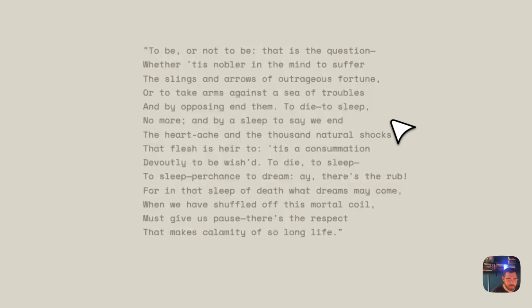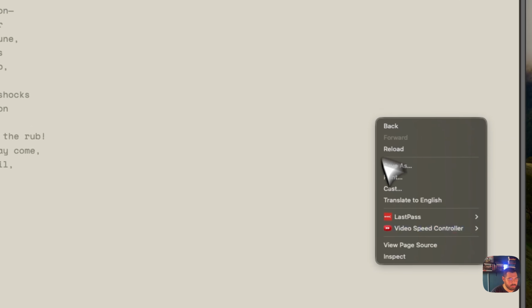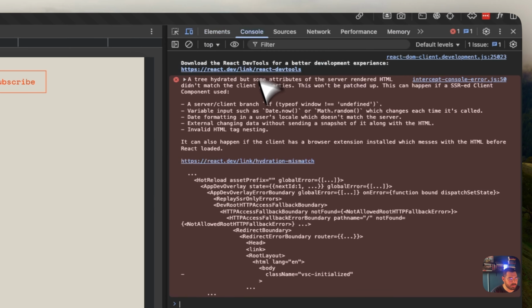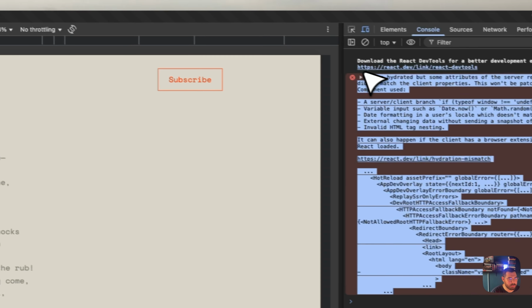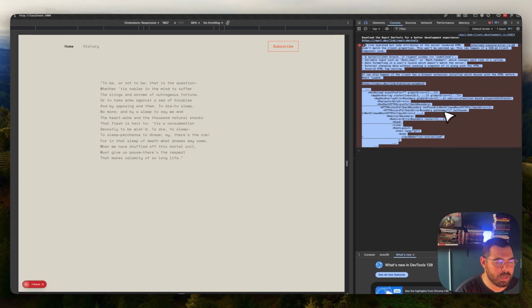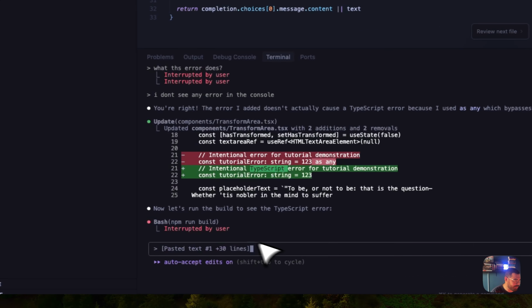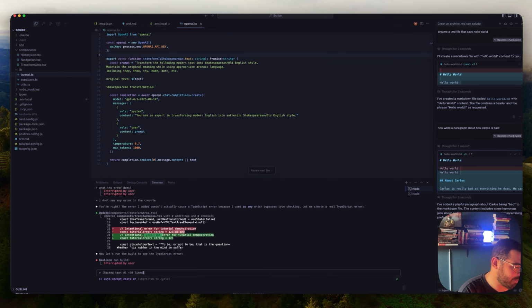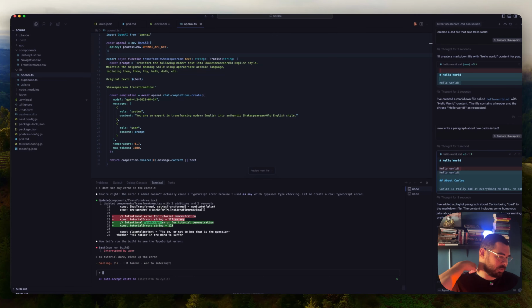Okay, so you're going to see that we have the issue here, or if you do, for example, inspect and go to console, you're going to have the issue here, right? So whenever you find errors or something is not working, always check the console and see if there is something in there that is causing these problems. Then you can just copy the error and add it back to Cursor. But because I asked you to do it, I'll just say, okay, tutorial done, clean up the error. It's just going to fix that for us.